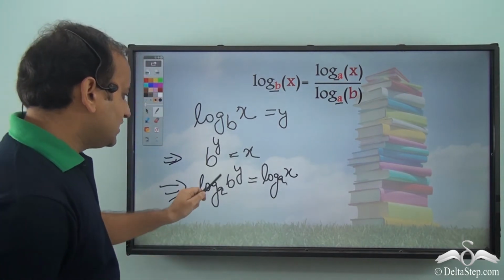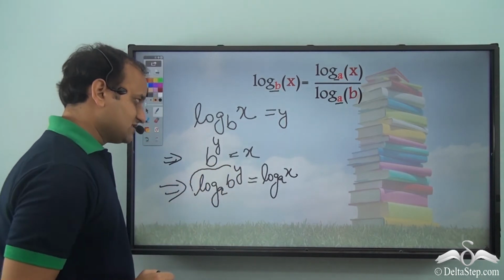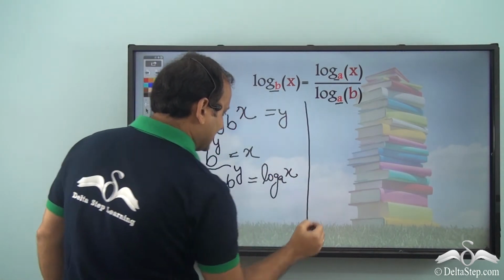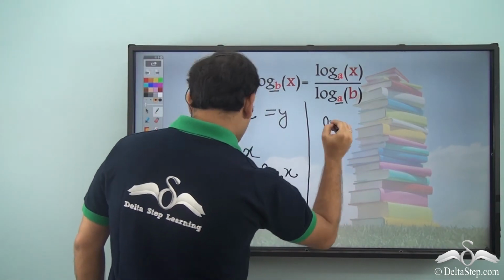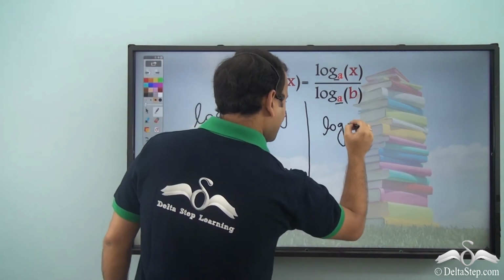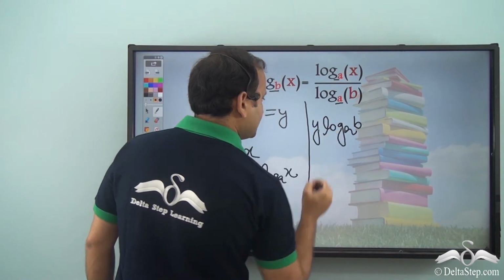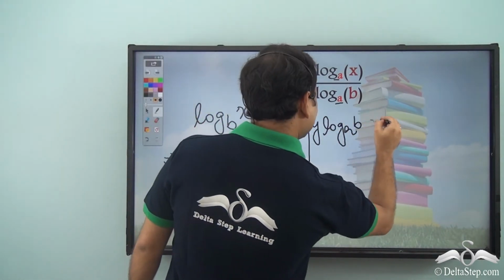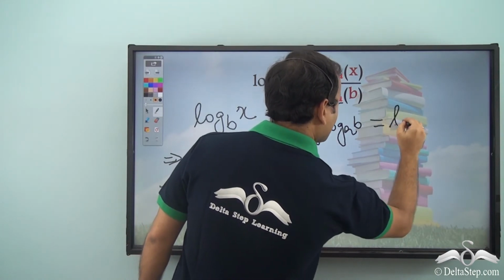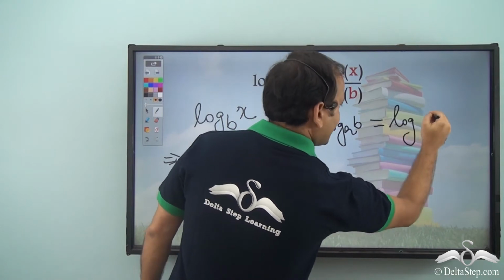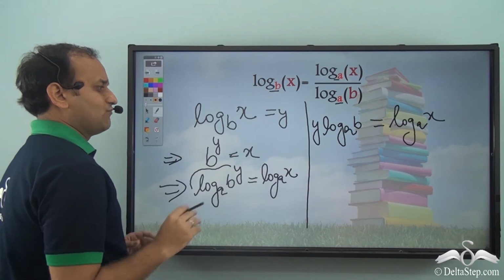So now using the power law, we can bring the power down here, isn't it? So we can write y times log b to the base a, and the power has moved here. This is equal to log x to the base a. Now, what will we do?